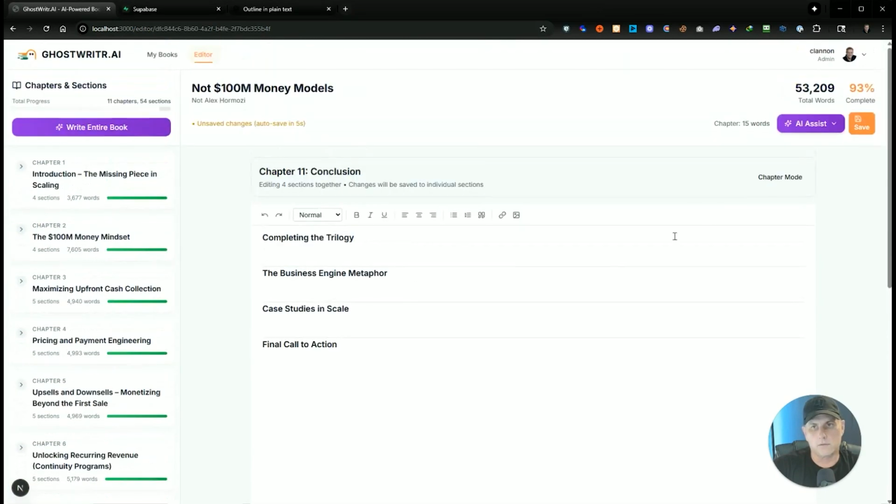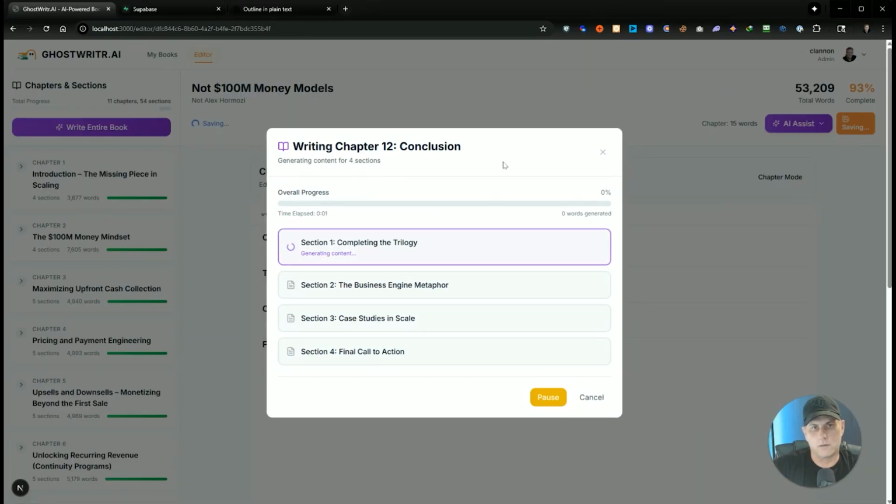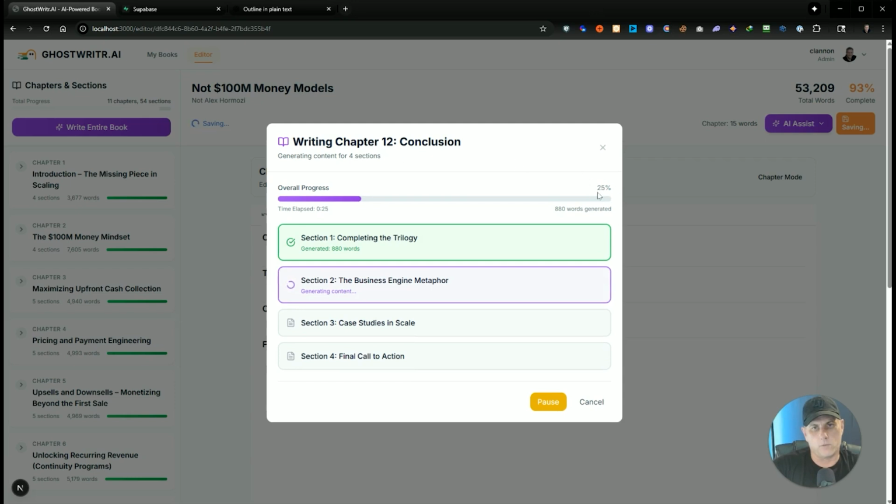So let's write that one. We'll do draft full chapter. It's actually chapter 11, but it says chapter 12. I have to fix that. I also noticed some funky stuff happening with these progress dialogues on the left, and then the percentages for the entire chapter dialogue, it wasn't updating correctly. So once I fixed the numbering issue, I shouldn't have to manually write the last chapter, but I had to do it here because it stopped writing.